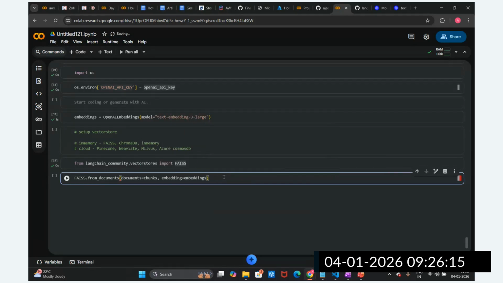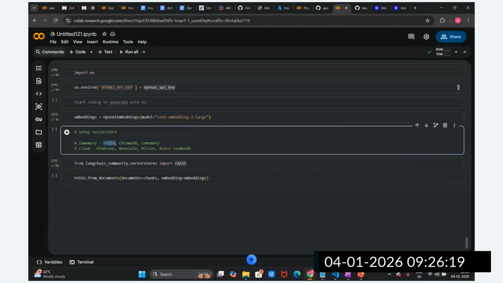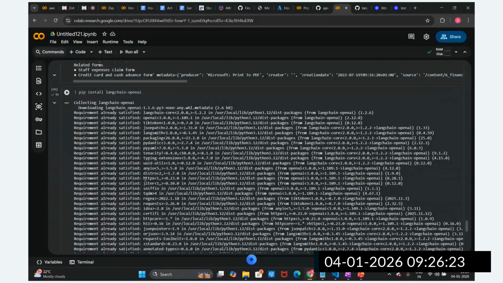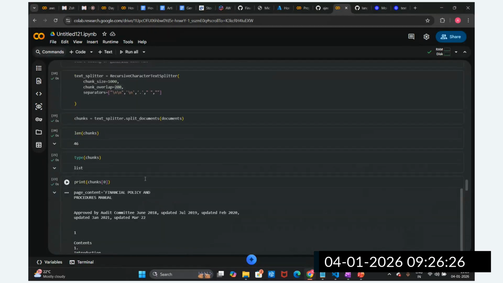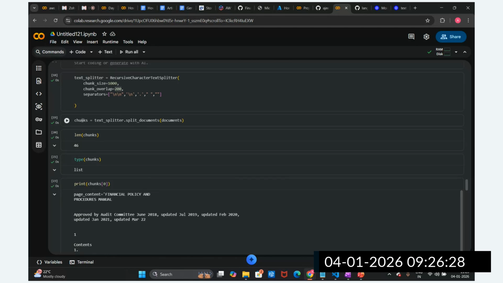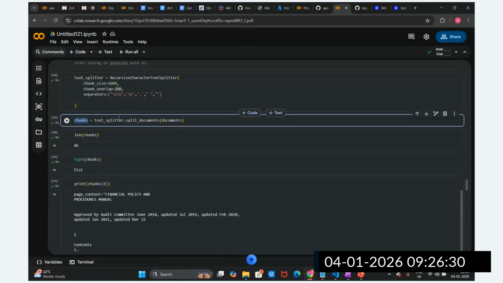Okay, fine. So now what we did, guys, is we are using the FAISS vector store. What are the chunks we have created now? You can see these are the chunks we have created. We have loaded this data, and from the loaded data, we have created chunks.